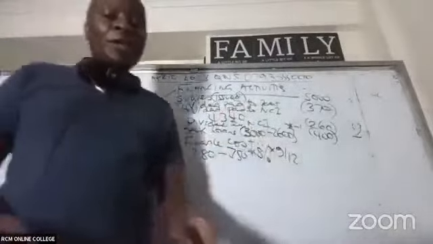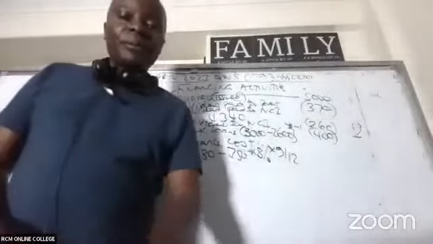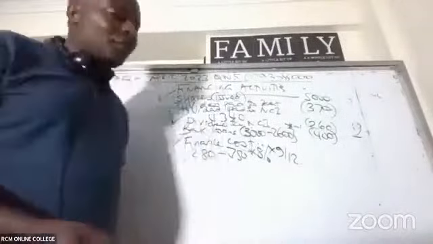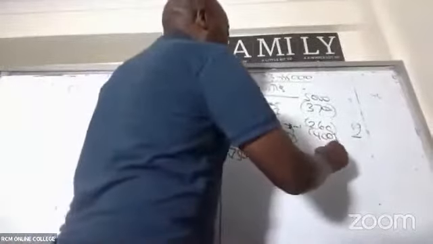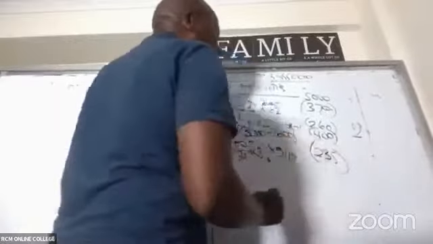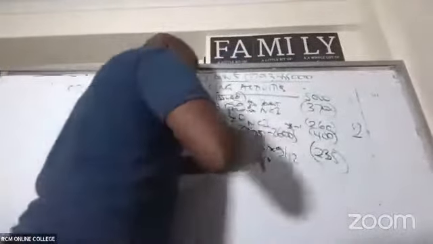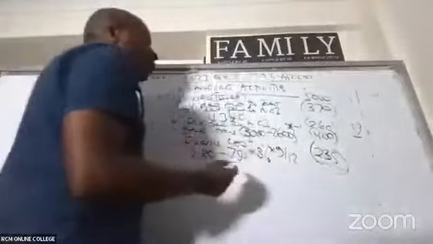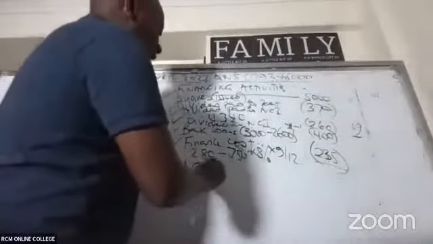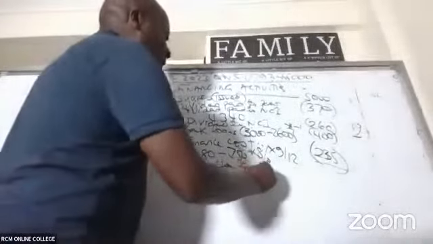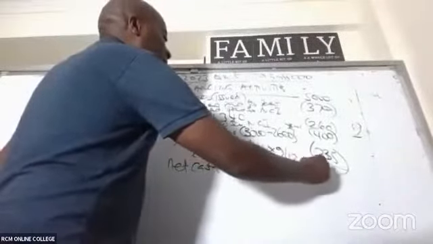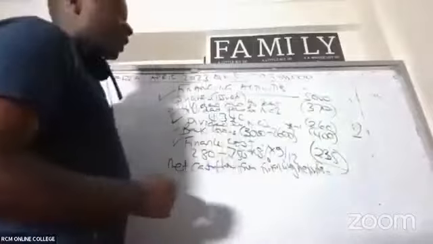What figure are we getting there? Somebody is giving me a figure of 235. And of course, it is interest. Because you don't have the opening and closing balances, we'll say the entire amount was paid. So in this case they give me the net cash flow from financing activities.